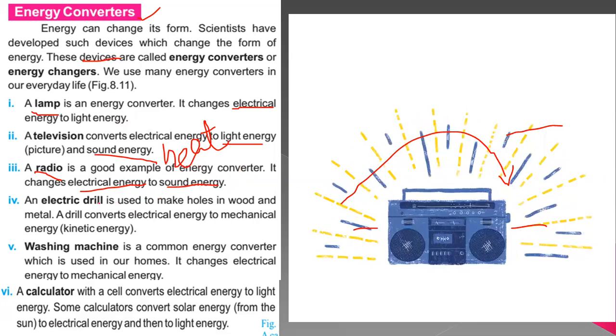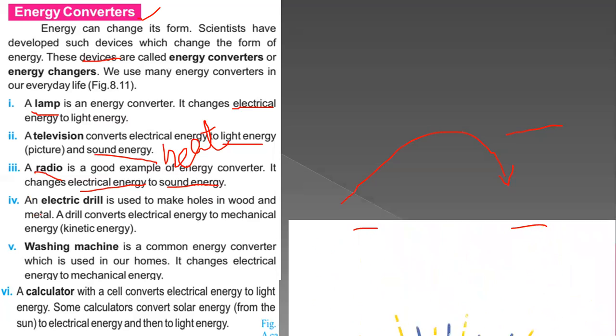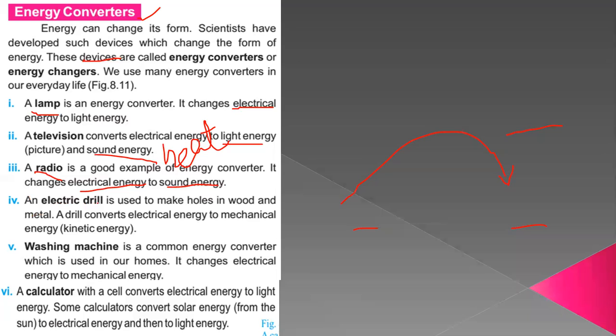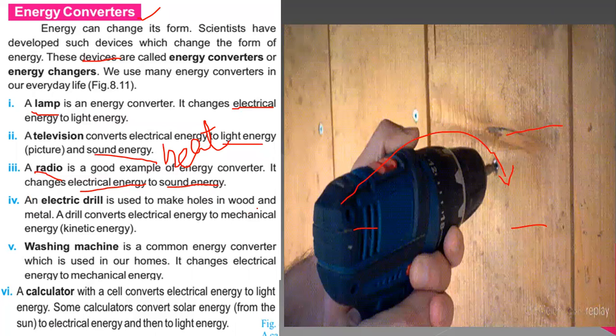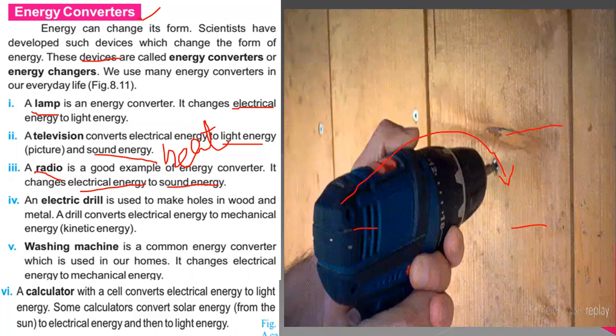So that also changes electrical energy into sound energy, or chemical energy into sound energy, because sometimes we just play it with the cells with battery also. Then we are having electrical drill. Electric drill that is used to make holes in the wood and metal. So that converts again electrical energy into which form of energy?